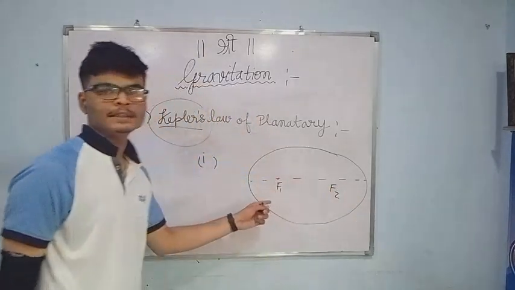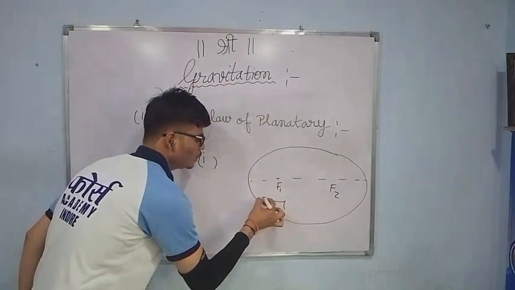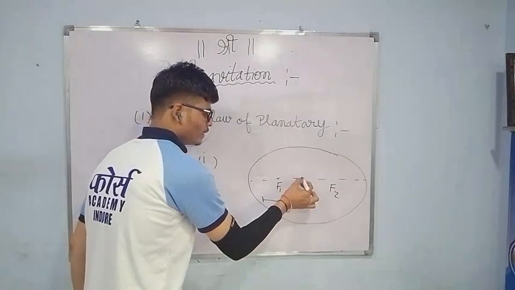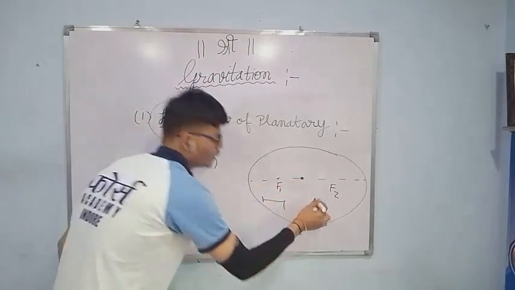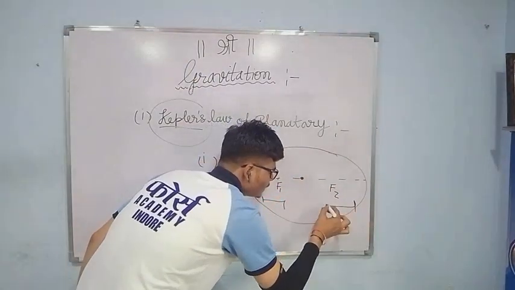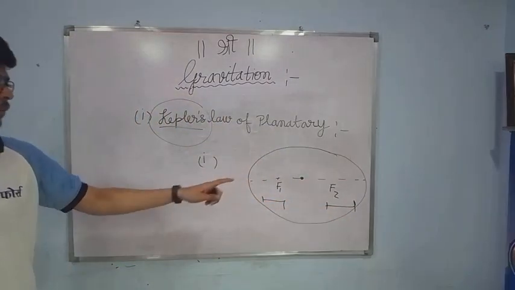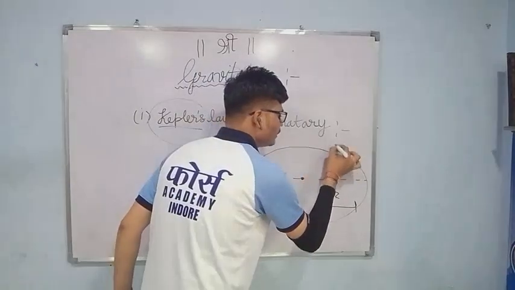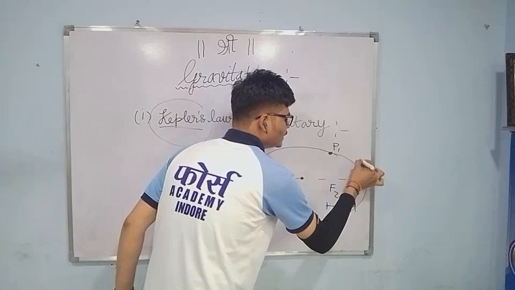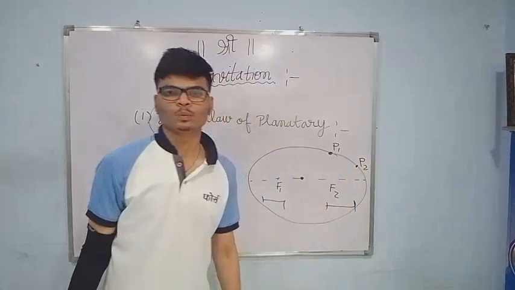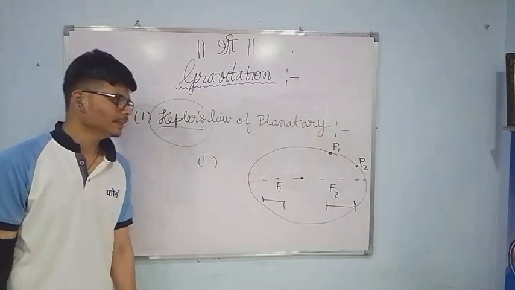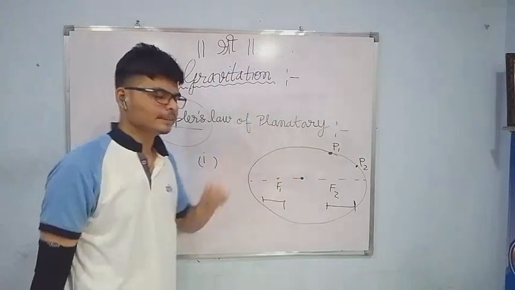Say this focus is F1, and this length from the center to here and here to here, and this length is F2. Consider this planet P1 and one more planet P2, say Earth and Mars.